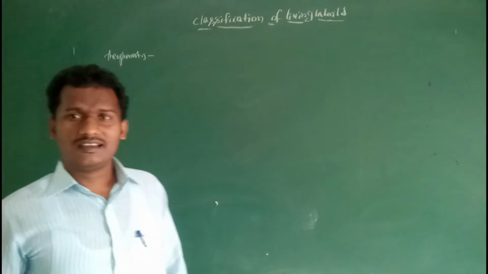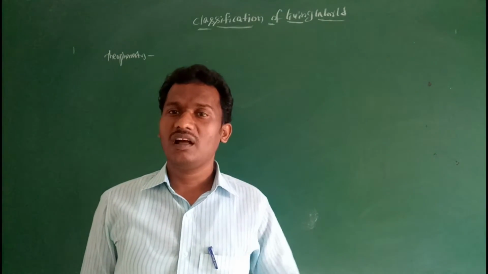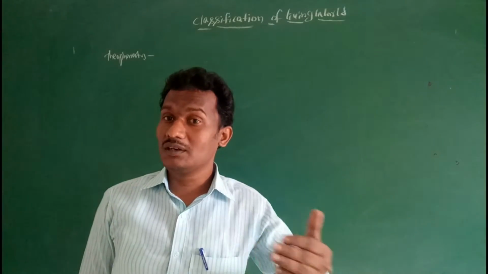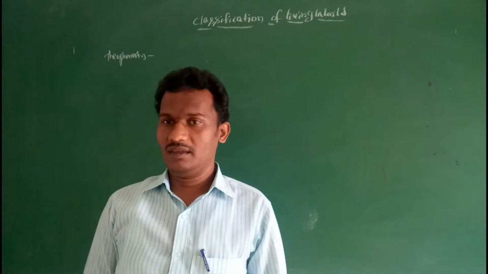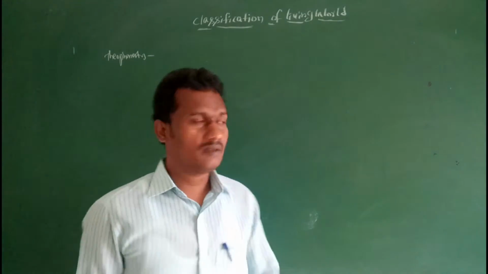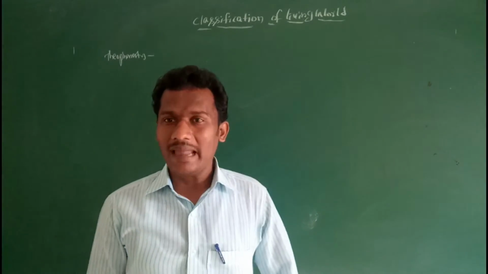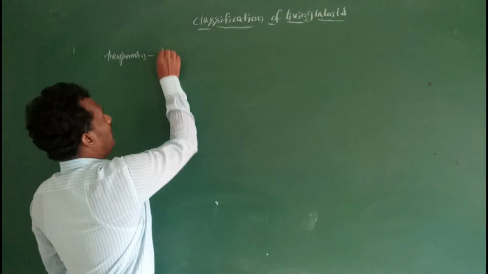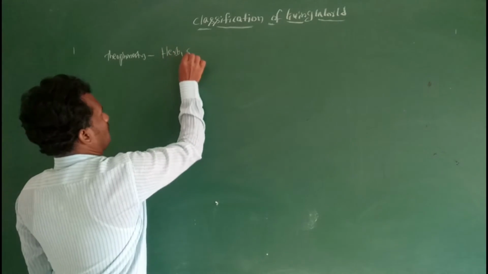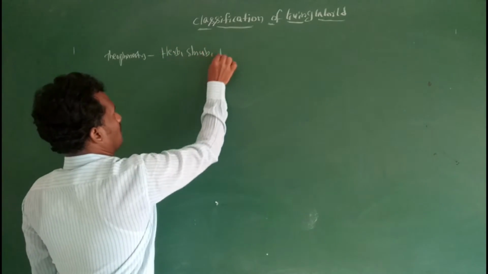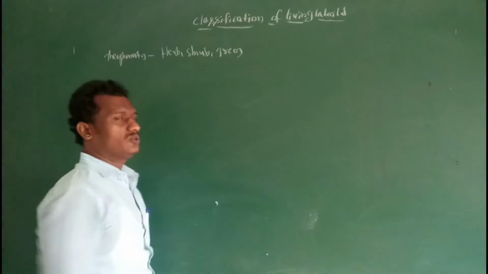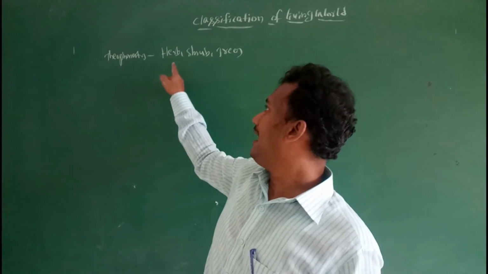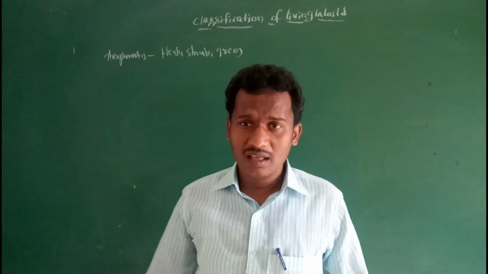So Theophrastus is considered the father of botany and the father of ancient taxonomy. He classified the plants based on morphological appearance: herbs, then shrubs and trees. So Theophrastus classified the plants based on morphological characters, herbs, shrubs and trees.